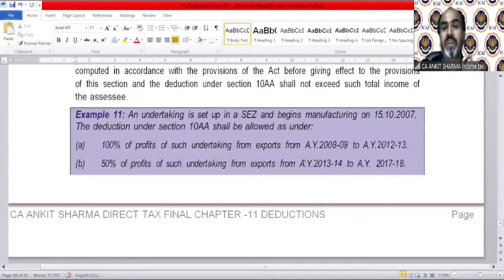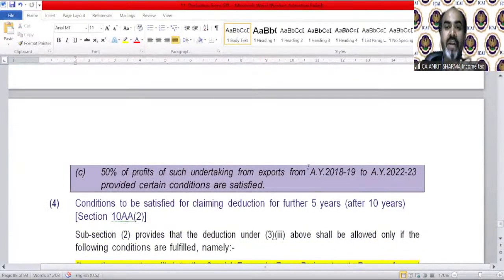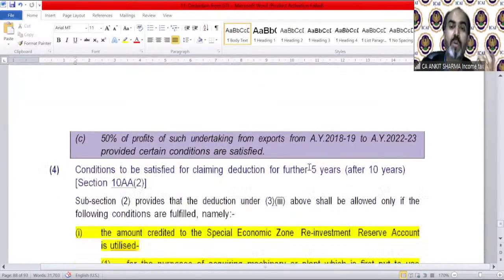So 100% of undertaking from 8-9 to 12-13, 50% from 13-14 to 17-18, and the balance 15% from 18-19, if a specific condition has been satisfied. Conditions to be satisfied for claiming deduction for a further 5 years, that is after 10 years. These are the special conditions.